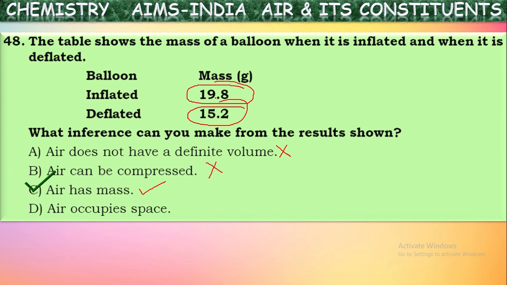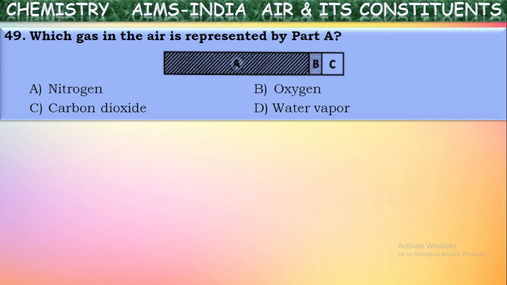Okay, next. Which gas in the air is represented by part A? See, the atmospheric air is divided into different parts here: part A, part B and part C. What gas is being represented by this part A? Meaning the major gas in the atmospheric air. Simply we can say the major component of the atmospheric air is nitrogen because it exists around 78%. Okay, A is representing nitrogen here.